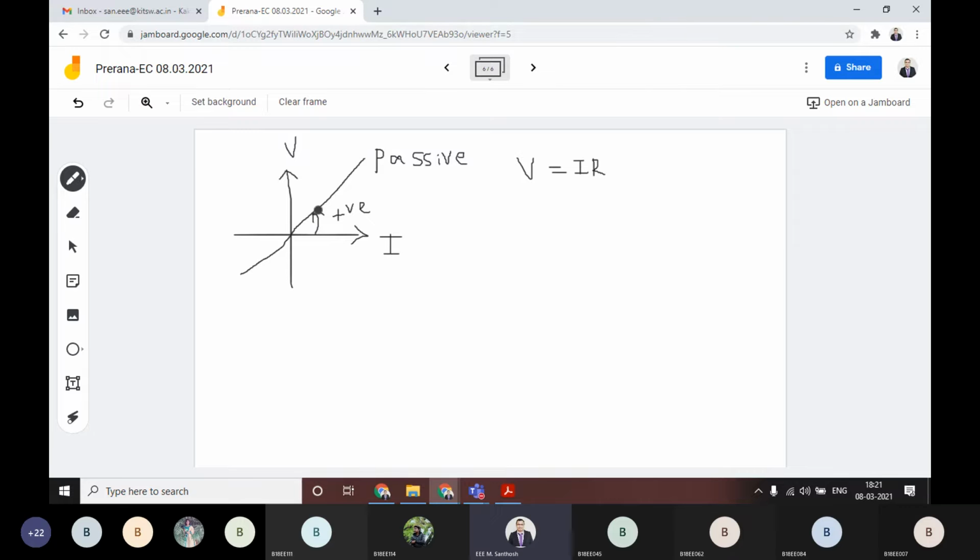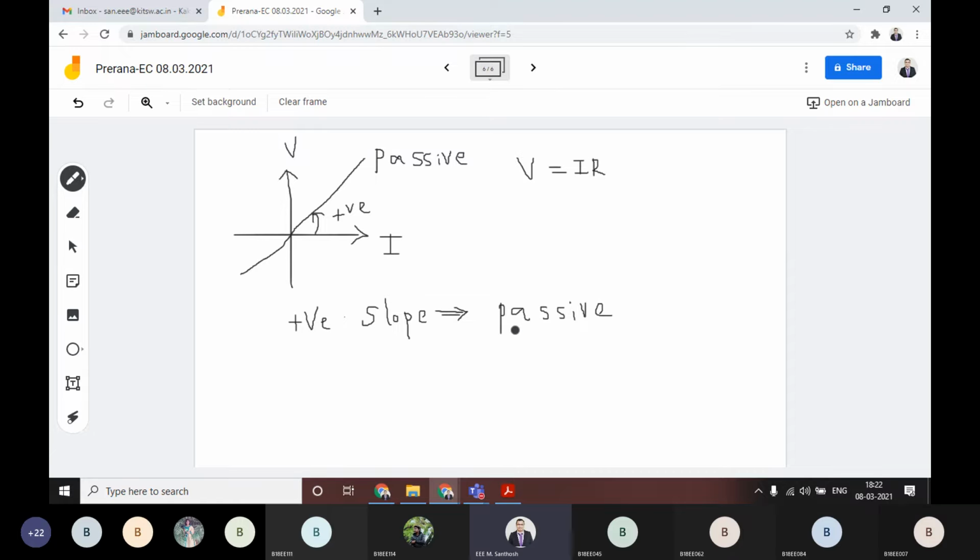This is the important thing to remember from the exam point of view. If you get a positive slope for any straight line in the VI characteristics, then it is a passive element. I hope you understood.